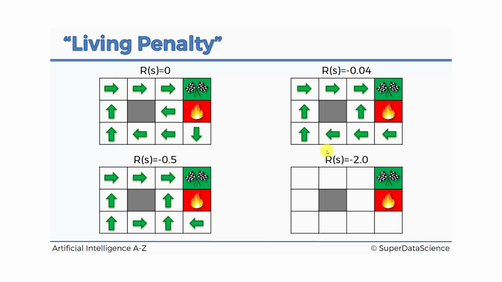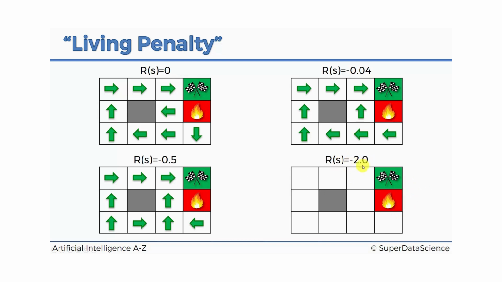And finally, we're getting to the example with the living penalty of minus 2.0. Here, I would encourage you to pause the video, now that you've seen how the policy has changed as we increase the living penalty, and think for yourself: what will happen in this scenario? What do you think the optimal policy will be, given that the living penalty is so high? I'll let you pause the video if you'd like to, and now I'm going to jump into showing you the solution.